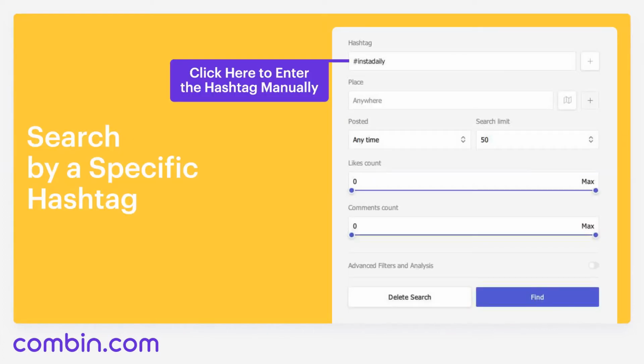So, search by a specific hashtag. Here, you only need to enter the hashtag, then specify the date of posting, search limit, like counts and comments count, then enable advanced filters and analysis if you wish, and then click find.